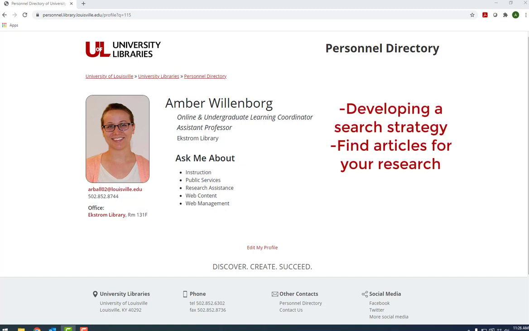Developing a search strategy and using that search strategy to find articles for your final research project. This project requires you to utilize and cite at least 5 sources, which can be a combination of academic and non-academic sources. We'll start by talking about academic sources.